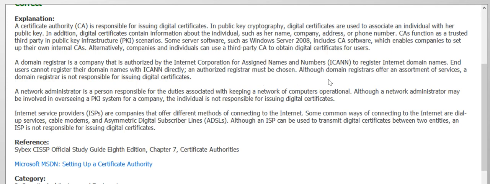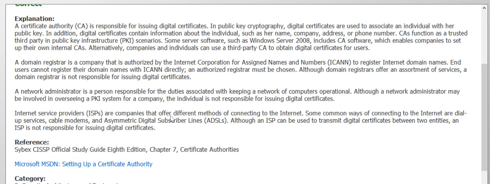End users cannot register their domain names directly with ICANN, so ICANN makes an authority a domain registrar, and users can communicate with them to get a domain name. A network admin is a person responsible for duties like keeping the networks operational, and he can be involved in overseeing the PKI system for a company, but he's definitely not responsible for issuing digital certificates.